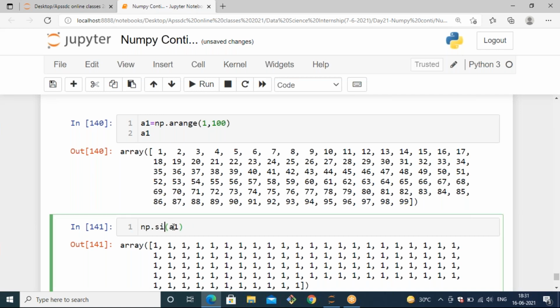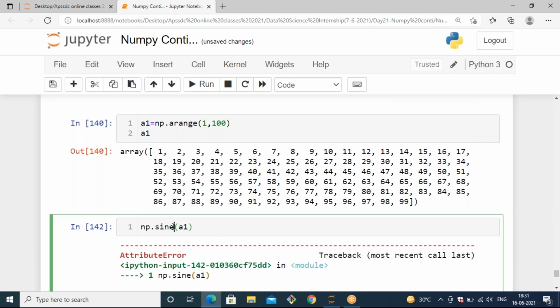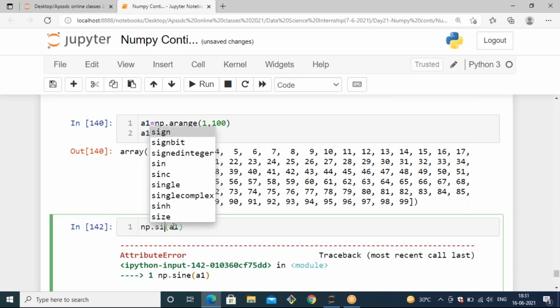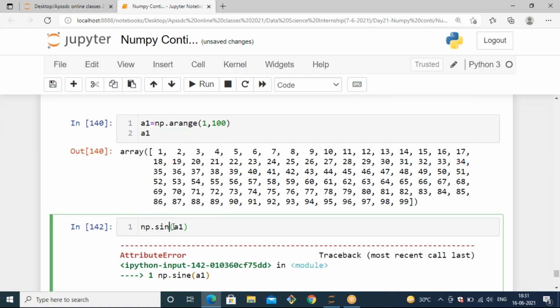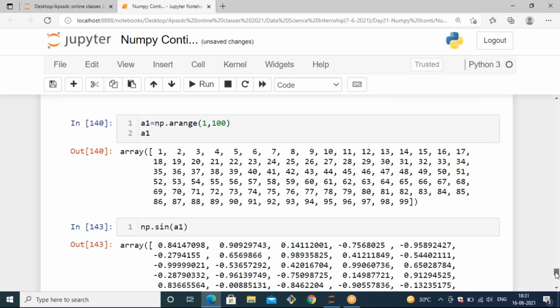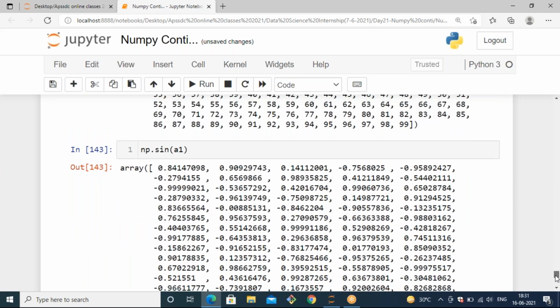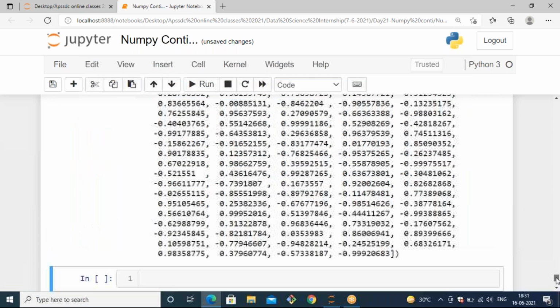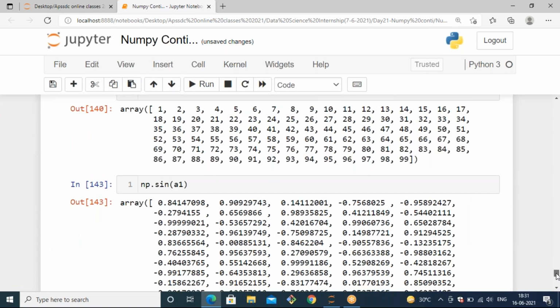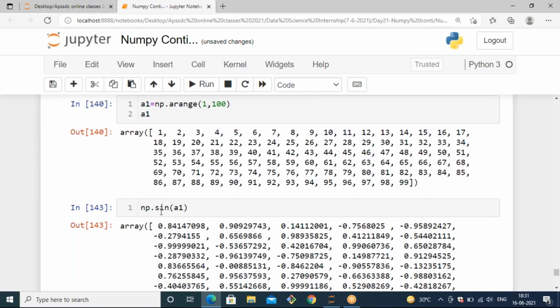Wait, yeah, it is a sin method. Now we will get the sin values for 1 to 100. Okay, here I made a spelling mistake. Pardon me.